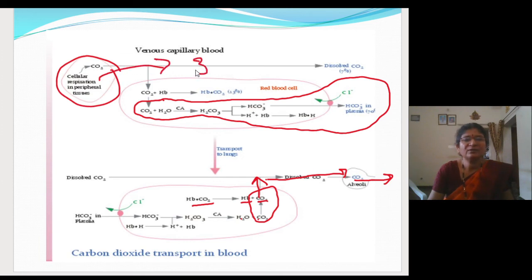It will enter into the blood by 3 ways, which already I told you, through the plasma and through the RBC. Fine. And it is carried to the lungs. And at the lungs, all opposite reactions will occur. And the carbon dioxide which is released will come out through the alveoli. Thus, it is exhaled during the exhalation.